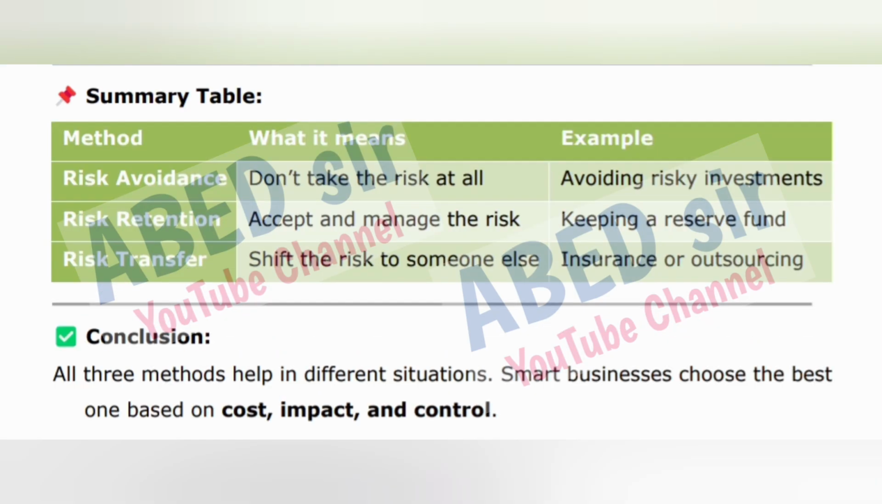Summary table. Method, what it means, example. Risk avoidance: don't take the risk at all, avoiding risky investments. Risk retention: accept and manage the risk, keeping a reserve fund. Risk transfer: shift the risk to someone else, insurance or outsourcing. Conclusion: all 3 methods help in different situations. Smart businesses choose the best one based on cost, impact, and control.